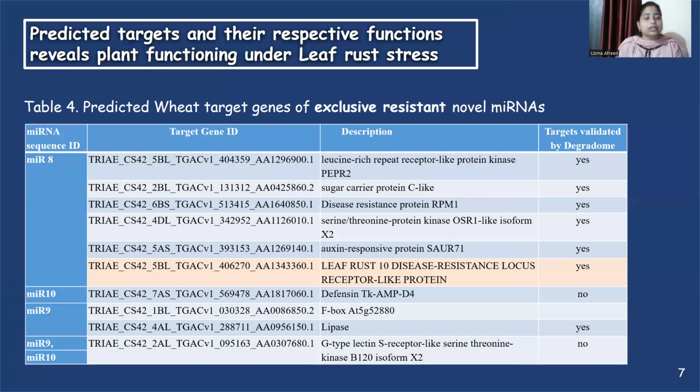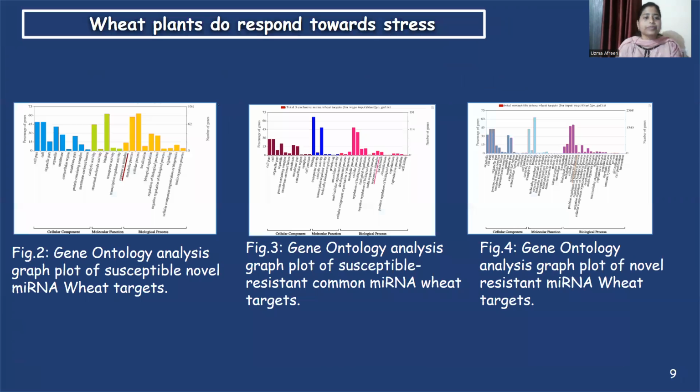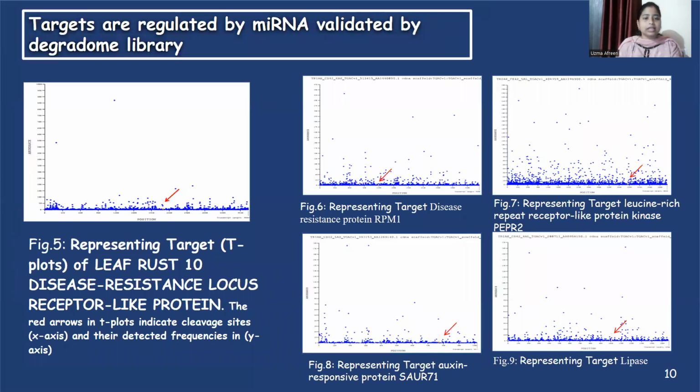In table 4, the predicted wheat target genes of exclusive resistant novel microRNAs are listed with their descriptive function. In table 5, the predicted wheat and Puccinia targets of resistant susceptible common novel microRNAs are there with their descriptive functions. The highlighted rows in both the columns are explained further. These are the target gene ontology analysis graph plots showing that wheat plants do respond towards stress. These are the target T-plots generated by hitting the degradome library. The red arrow indicates the cleavage site on the target gene.